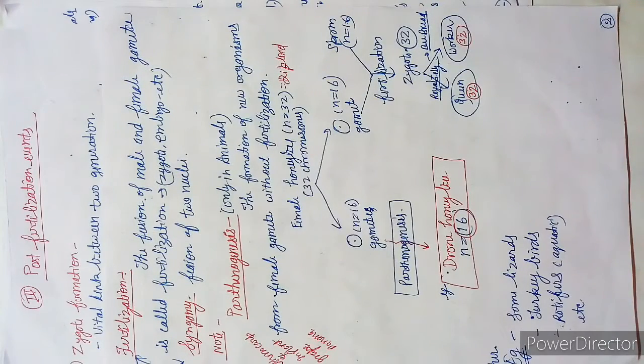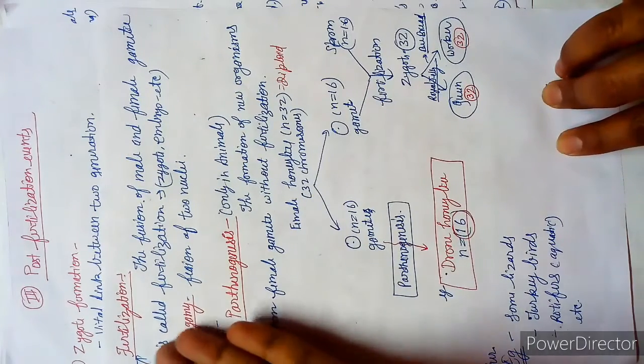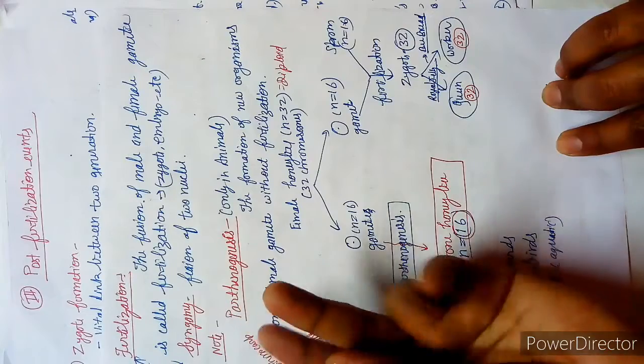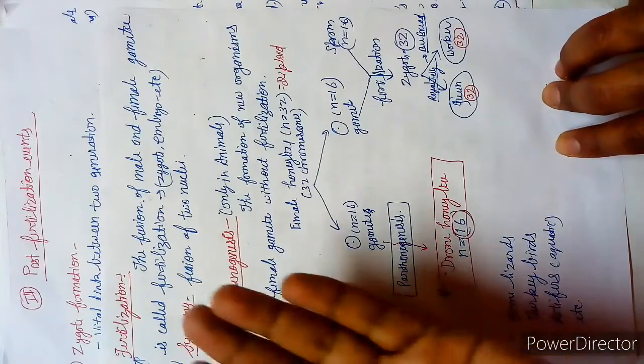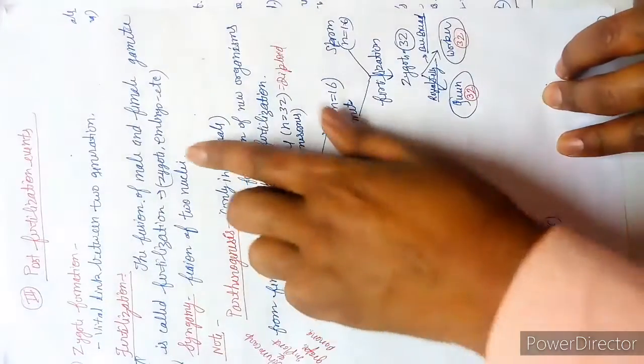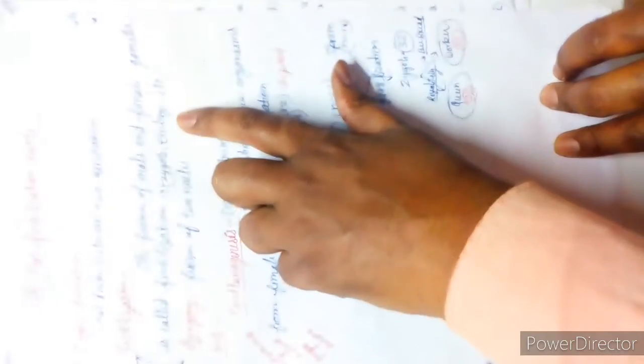When two nuclei fuse, it doesn't mean they are always nuclei of two different gametes, one male and another female. Two nuclei of two cells may fuse, and then it is called syngamy. In fertilization also there are two gametes having two nuclei, and they fuse and form a zygote and then an embryo.